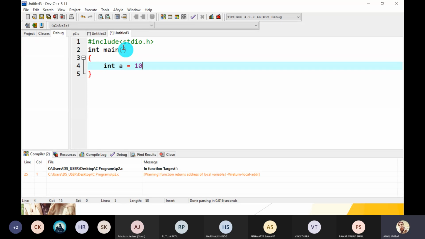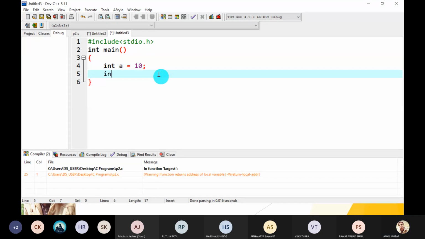Integer a is equal to 10. So a is a value variable and that value is stored in the RAM on the stack partition, because the storage class of this a variable is auto. By default, this variable's value is stored on the stack partition. Next, integer pointer p is equal to address of a. That means we store the address of a into the pointer p variable.